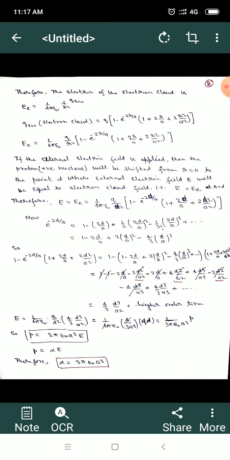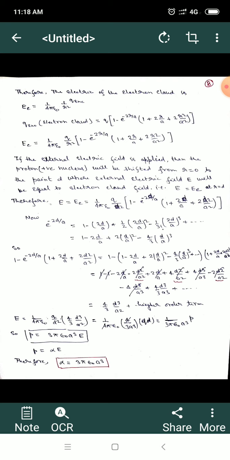That electric field becomes 1 upon 4 pi epsilon 0, q upon d square, times 4 by 3 d cube upon a square, or that is equal to, we have defined q into d, that is basically p. So we can write in terms of electric dipole moment, that is 1 upon 3 pi epsilon 0, p upon a cube. Remember here in place of r we have substituted d.